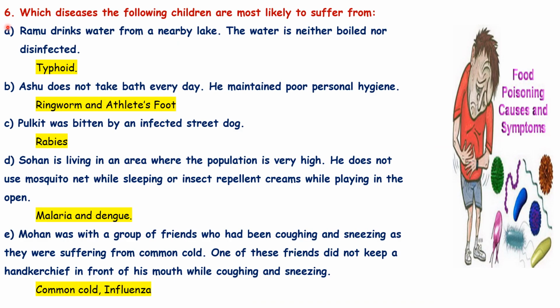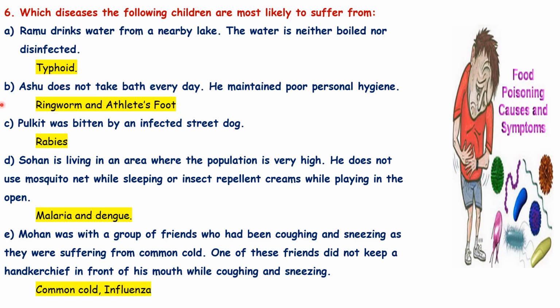Number 6. Which diseases are the following children most likely to suffer from? A. Ramu drinks water from a nearby lake. The water is neither boiled nor disinfected. So which disease do we get when we consume contaminated water? Yes, the disease is typhoid.